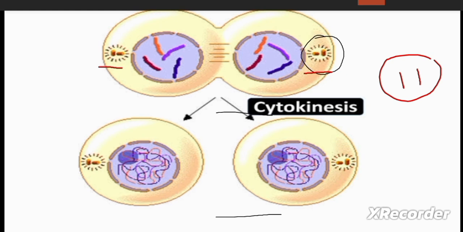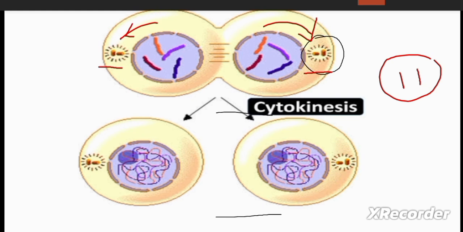These are formed during interphase, which is the phase before mitosis. They replicate during interphase, and in mitosis the centrosomes move toward the opposite poles of the cell. Like you can see, this one will come here and the other will move toward the other pole.